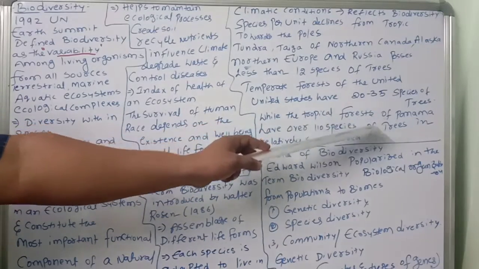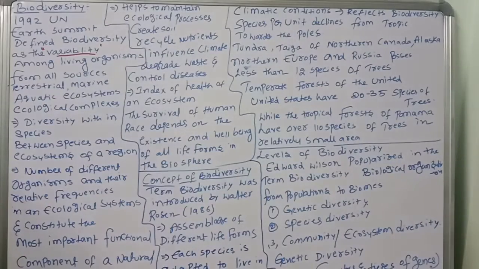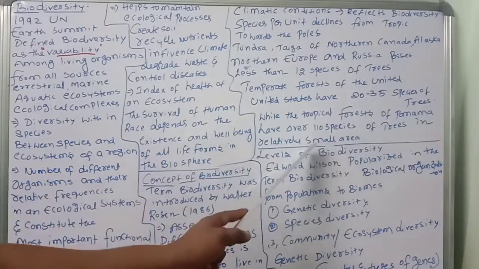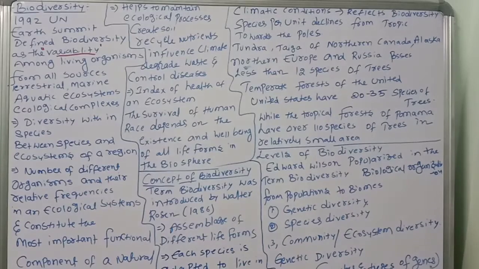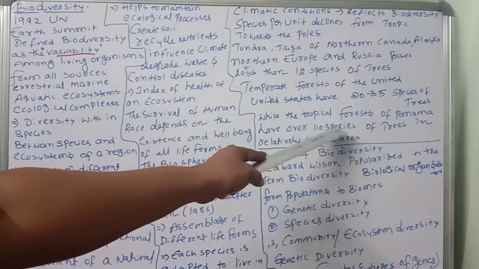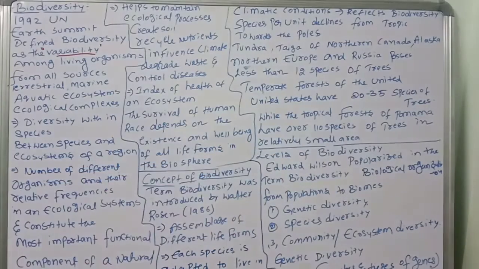The tropical forest of Panama has over 110 species of trees in a relatively small area. Like this, climate plays a very important role in the concept of biodiversity.